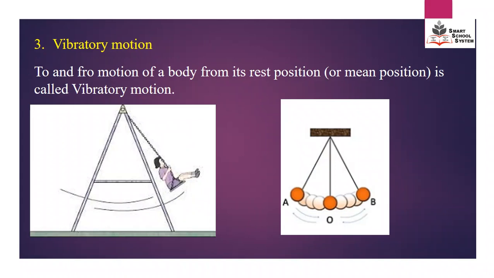The third is vibratory motion. To and fro motion of a body from its rest position or mean position is called vibratory motion. For example, a swing and a pendulum. The object moves back and forth from its rest position. So this type of motion is called vibratory motion.